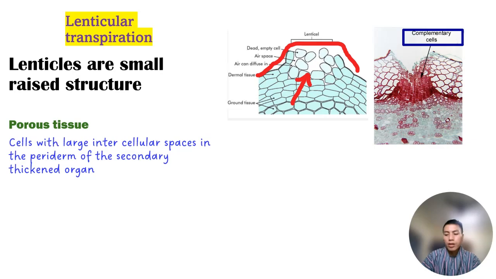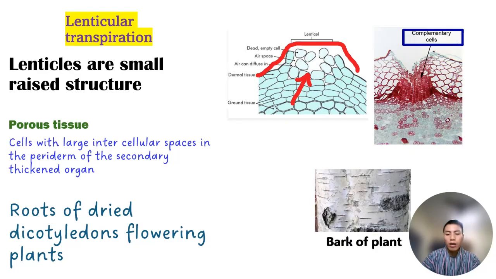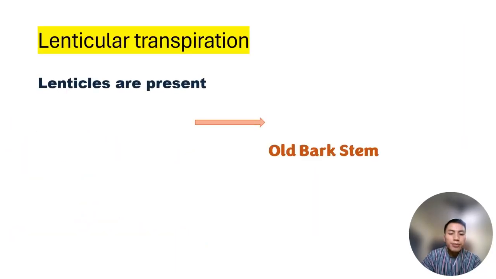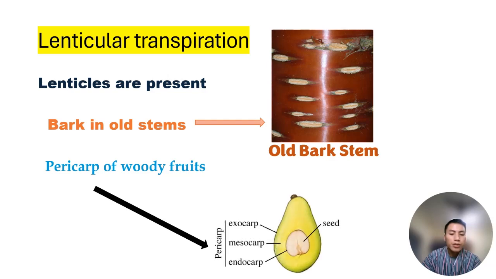It is seen in the bark of woody stems and the roots of dicot flowering plants. Lenticels are present in the bark of old stems and the pericarp of woody fruits, but they are absent in the leaves.